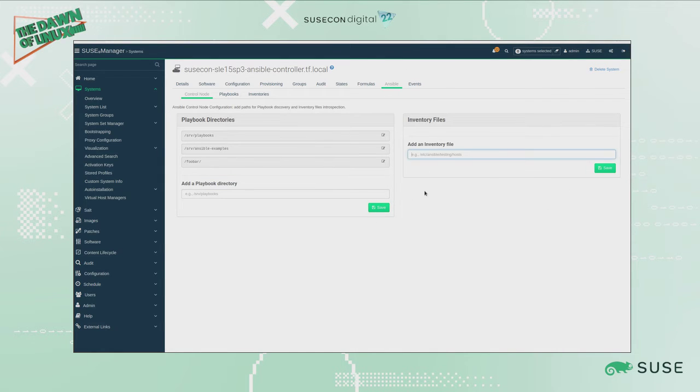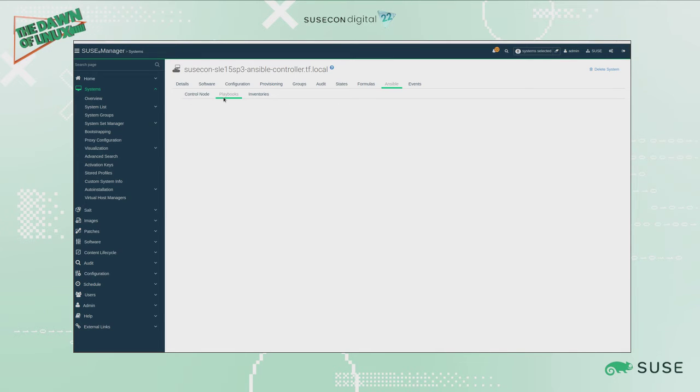Same for inventory. In inventory files, we can tell SUSE Manager that we have an Ansible inventory under /etc/ansible/hosts, and in the same way I can set other inventories that I might have. Now, with this configuration set, we can go to the playbooks tab, and we see here the different sources that we just specified. If I click on one of them, for example /srv/playbooks, it would show me which playbooks are available under this particular path or source.